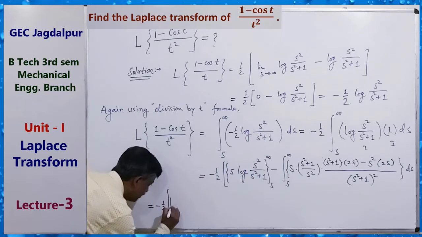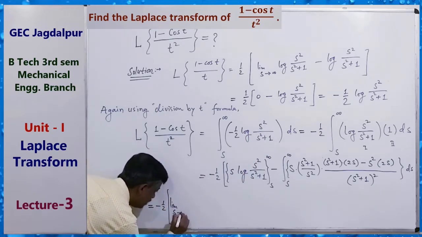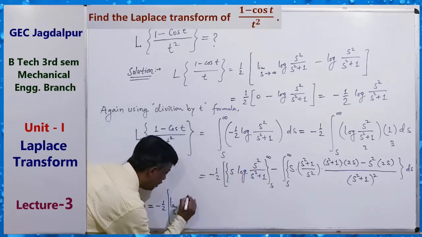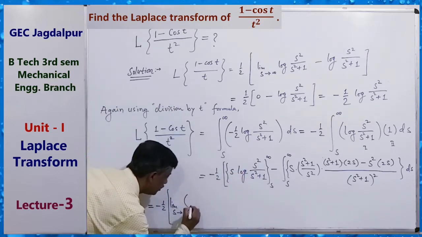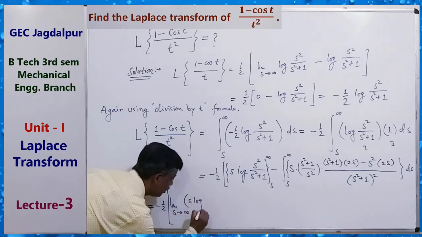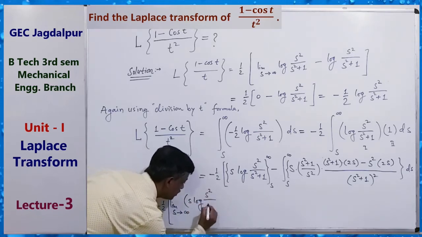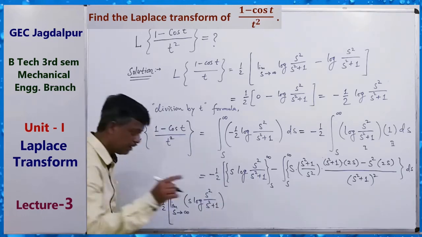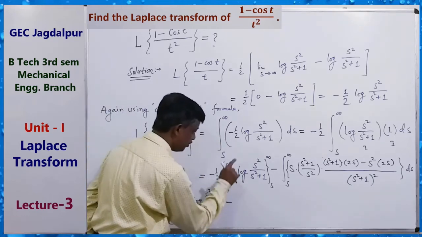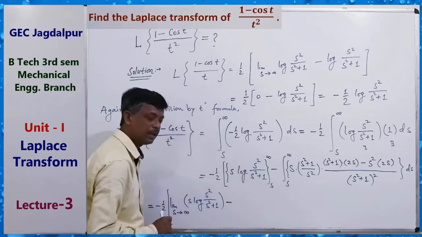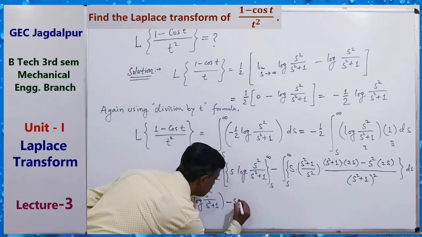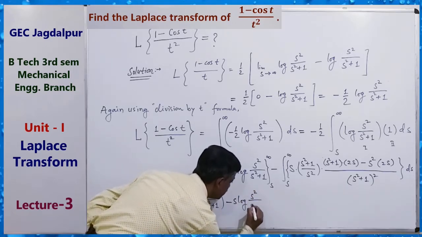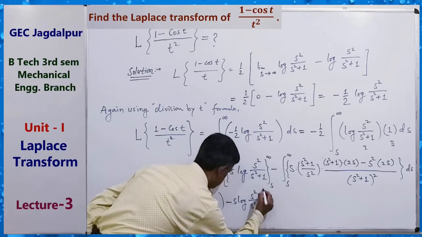So limit s tending to infinity of s log of s square upon s square plus 1, minus the value of this at s equals to s, that is s log of s square upon s square plus 1.